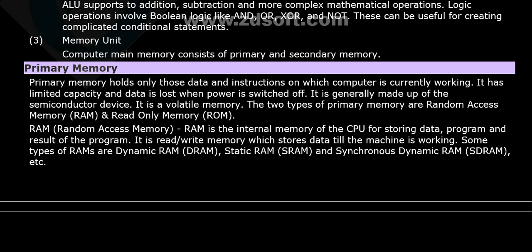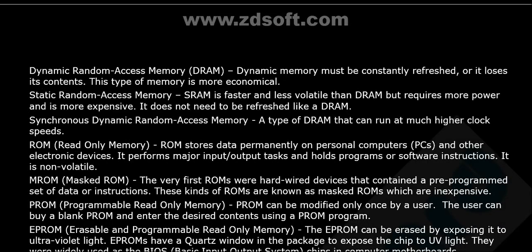RAM. RAM, random access memory, is the internal memory of the CPU for storing data, programs, and results of the program. It is read-write memory which stores data till the machine is working. Some types of RAM are dynamic RAM (DRAM), static RAM (SRAM), synchronous dynamic RAM (SDRAM), etc.